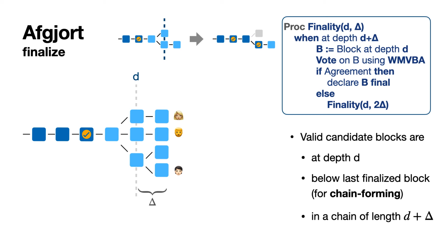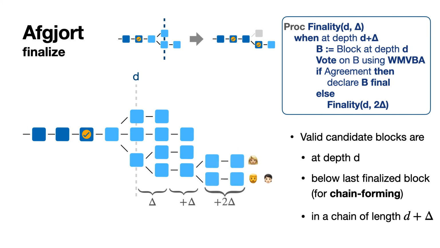They all have their own candidate, and so, no surprise, the vote fails. But no worries, the parties wait, the chain grows, and now all of them have a best chain with D plus 2 delta blocks. And in this case, you can see that, for instance, Alice and Bob already pre-agree, but unfortunately the vote still fails, and so we continue.